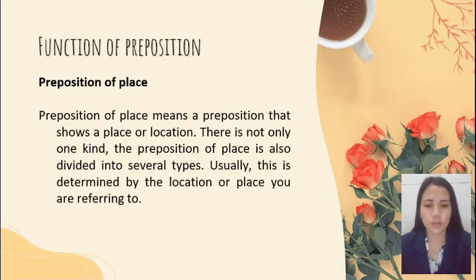The function of preposition. Preposition of place. Preposition of place means a preposition that shows a place or location. There is not only one kind. The preposition of place is also divided into several types. Usually, this is determined by the location or place you are referring to.